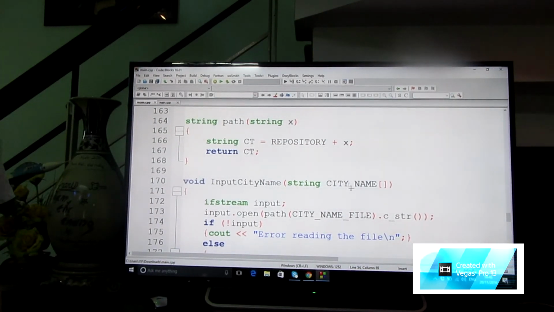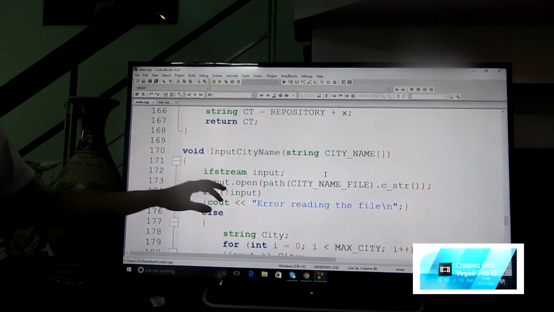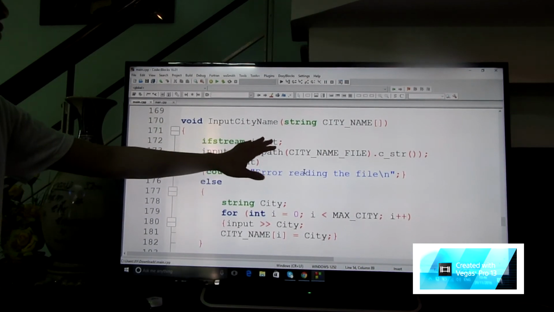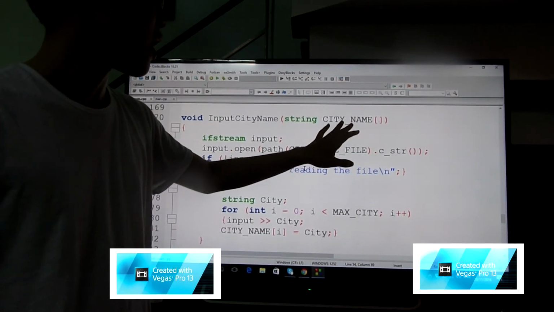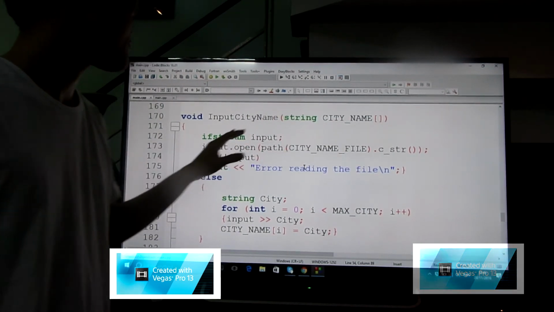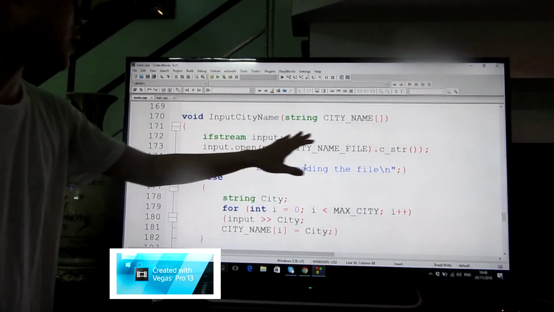The next function is input string city name, and we have to use the array city name. We have to open the file.